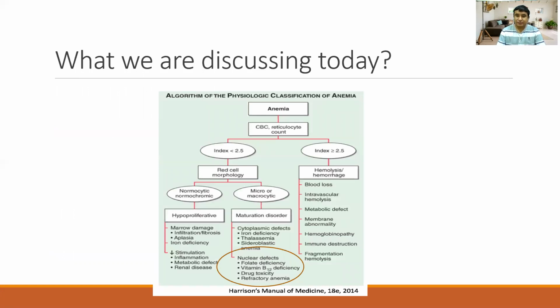So if you get any patient with anemia, after doing the CBC and reticulocyte count, we calculate the reticulocyte production index. If it is less than 2.5, we'll see the RBC morphology. We'll divide it into normocytic normochromic, and micro or macrocytic type. So today we are going to discuss a type of macrocytic anemia. It is one of the maturation disorders where there is a problem in the nucleus of the cell. Okay, so this is the area we are going to discuss today.